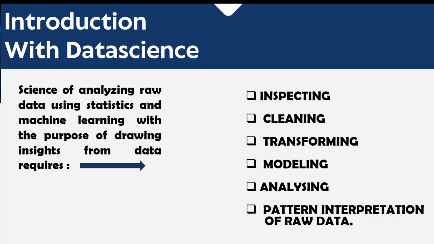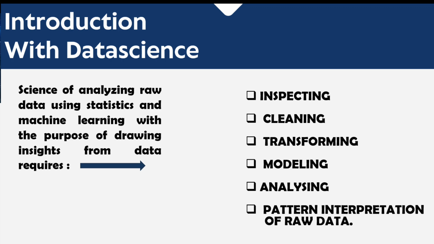So what is inspecting? Inspecting means examining the data to understand its structure, contents. After that, cleaning of raw data means sometimes raw data contains errors, misleading data or duplicate items. So we have to clean that. And transforming means converting the form of raw data into a suitable form so that we can use it in any other program also.